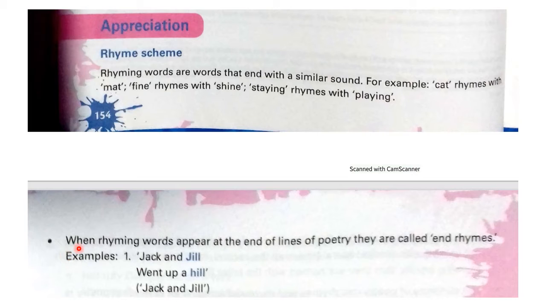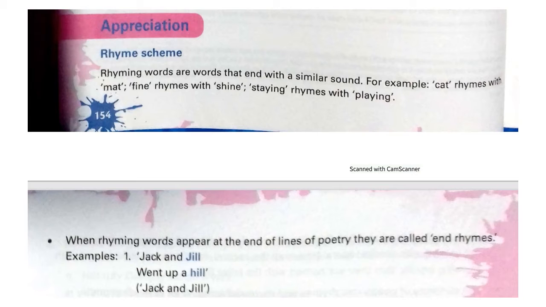Then here is an example. When rhyming words appear at the end of lines of poetry, they are called end rhymes. Now an example is given. Zack and Zill went up a hill. Here Zill and hill are rhyming words. So these are examples of end rhymes. So this is it in the first slide.